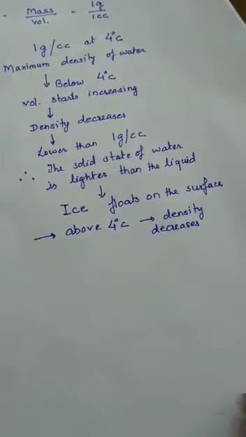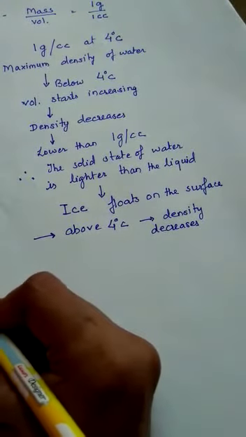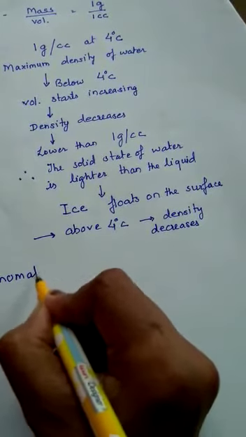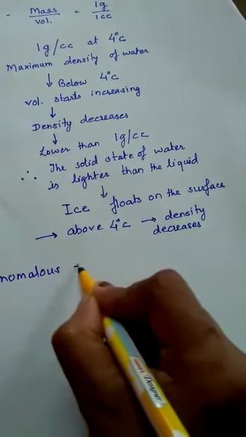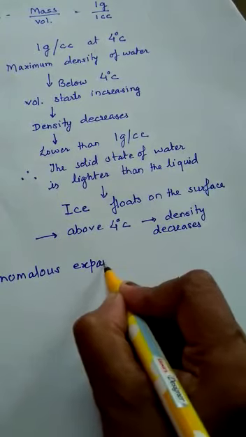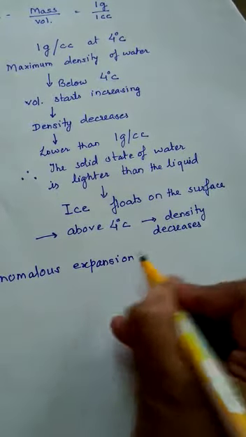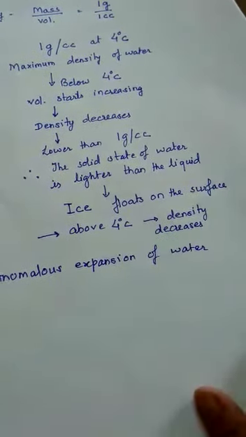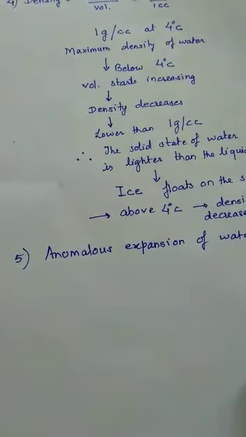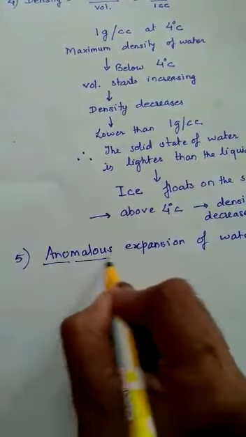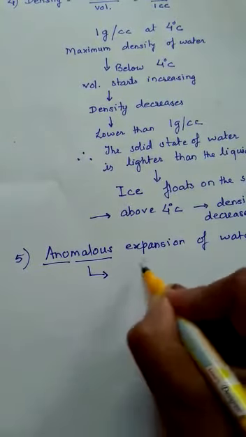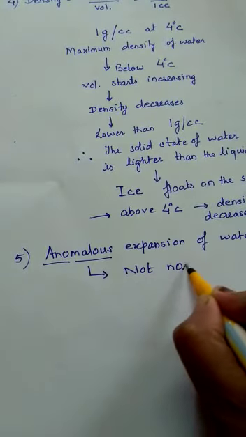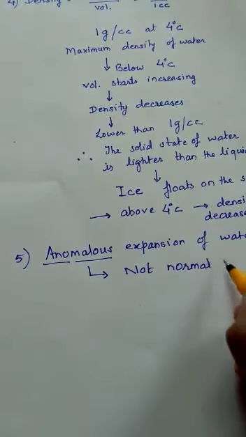Now the next property is anomalous expansion of water. The word anomalous means which is not normal behavior.